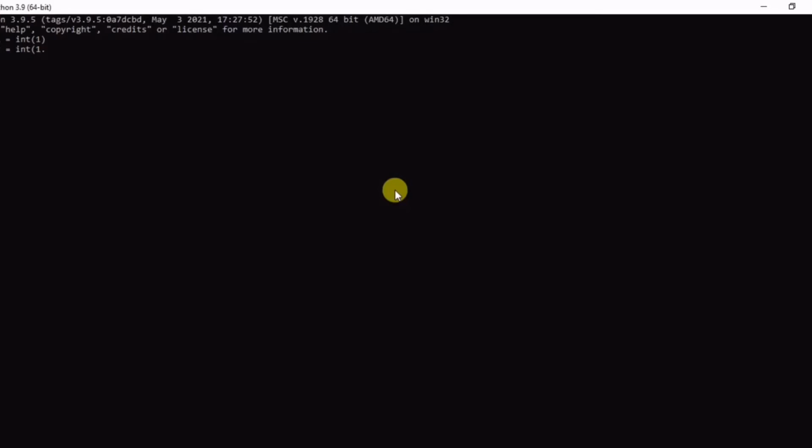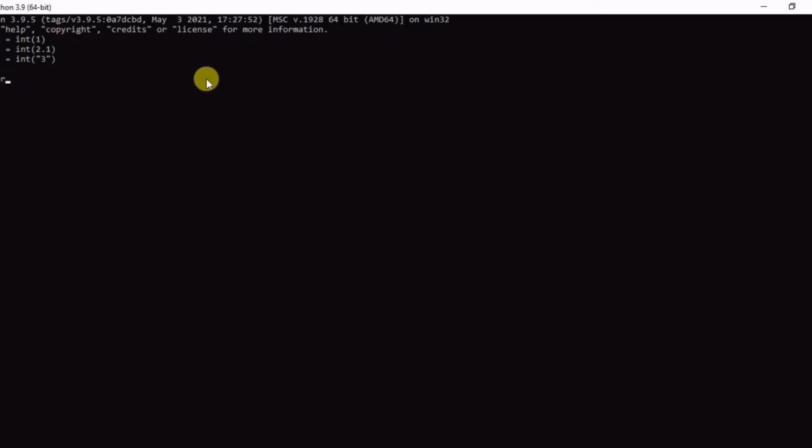Suppose I'm writing the value 2.1, then bracket close. Now this is my third example, that is z. Again int, that is integer. Now the value of integer. Suppose I'm writing the integer value as a string, that is 3 in the brackets.